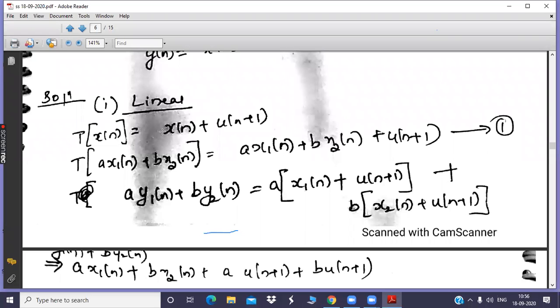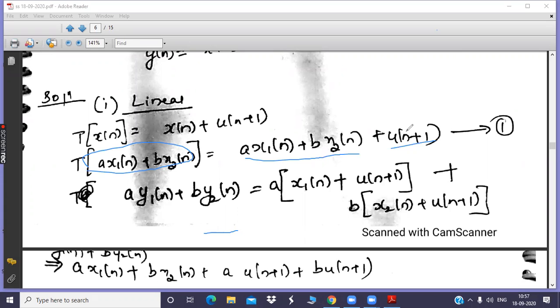So first we will write equation number 1. Equation number 1 means we are giving the weighted sum of inputs as such. The weighted sum of input is a x1 of n plus b x2 of n. So this input we are going to give as such to the entire system. So your output will have this entire term, and in addition you will have another term, that is u of n plus 1, because that is the working. Whatever you are giving as the input, that input plus u of n plus 1 will be your output. So this is equation number 1.